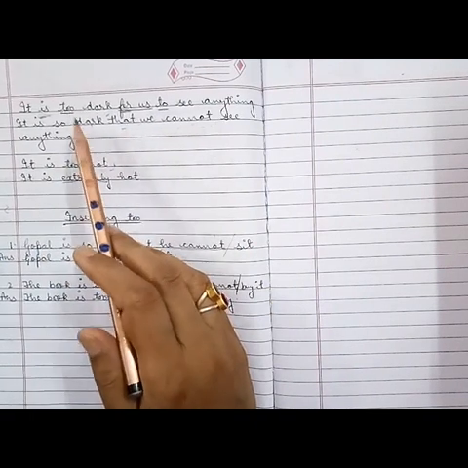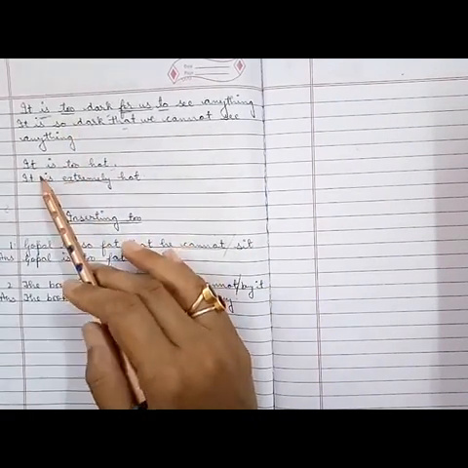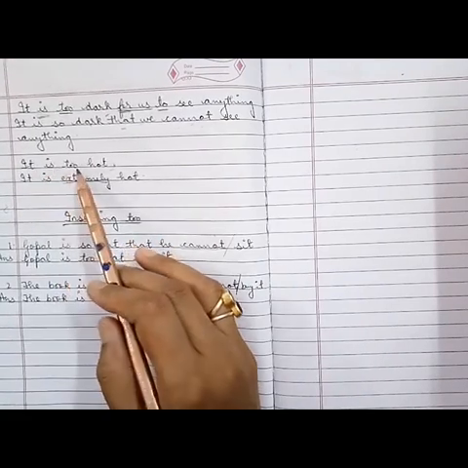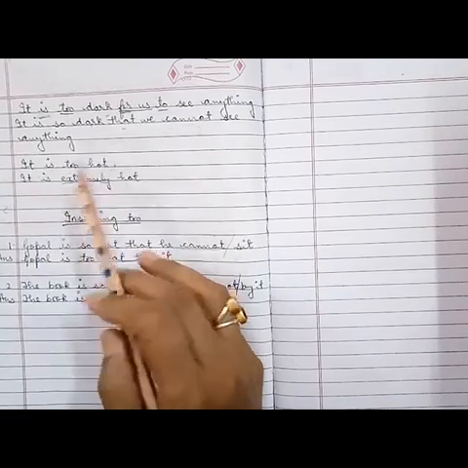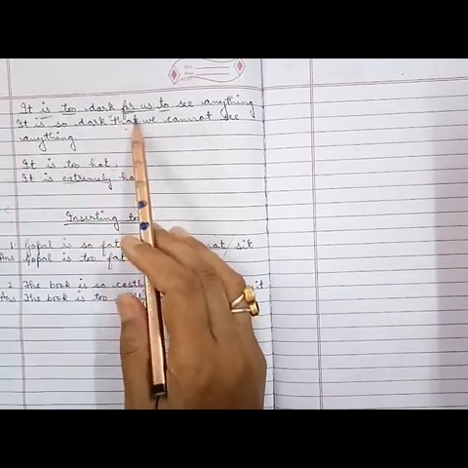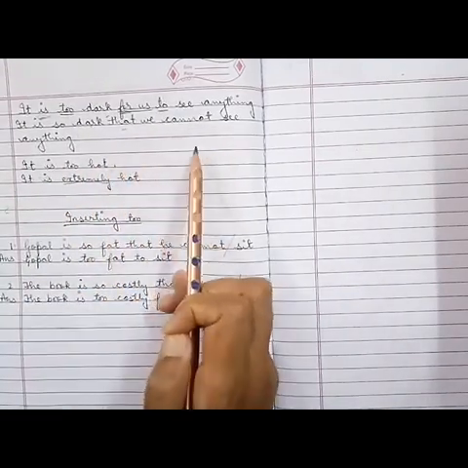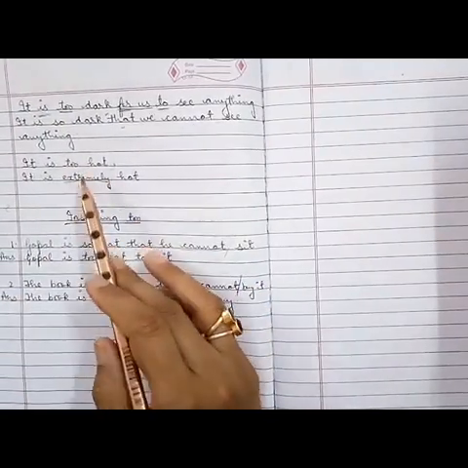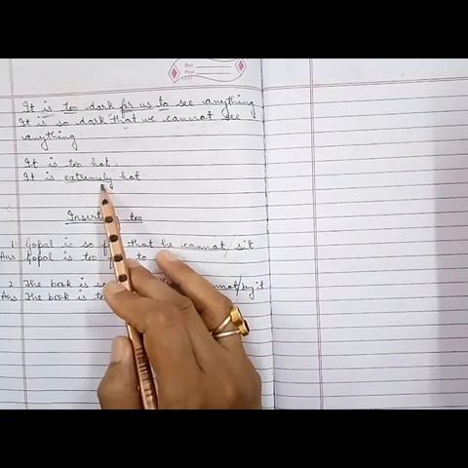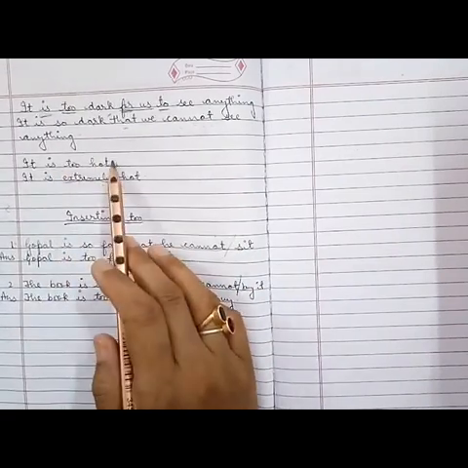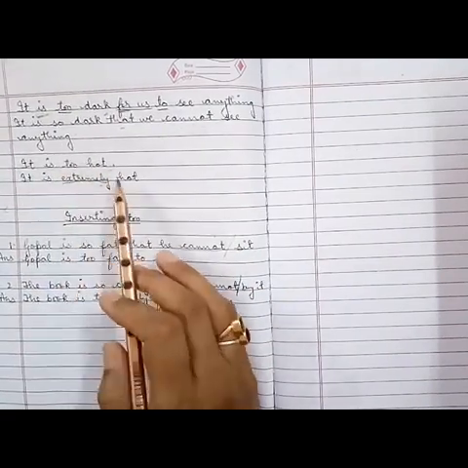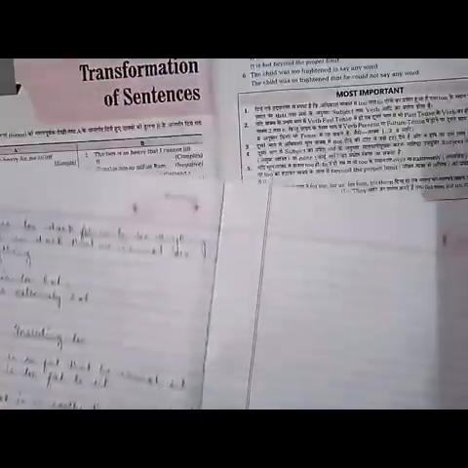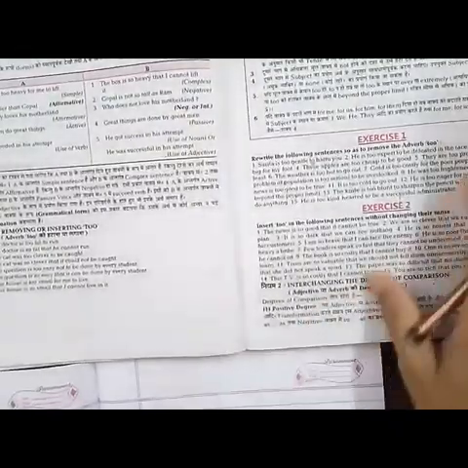Clear? Okay. Now see the second sentence: "It is too hot." When the sentence is "too hot", meaning there is no "for" or no "to", then in place of "too" we will write "extremely". Clear? "It is too hot", so we will write "It is extremely hot". Your sentence is complete.